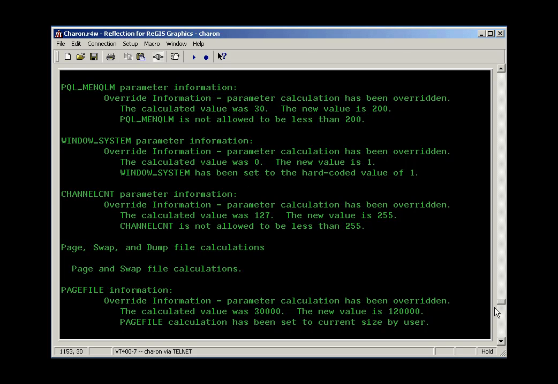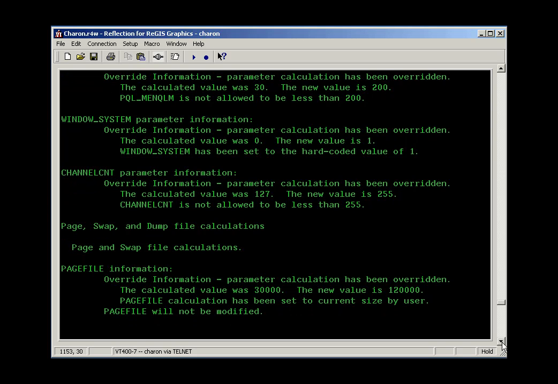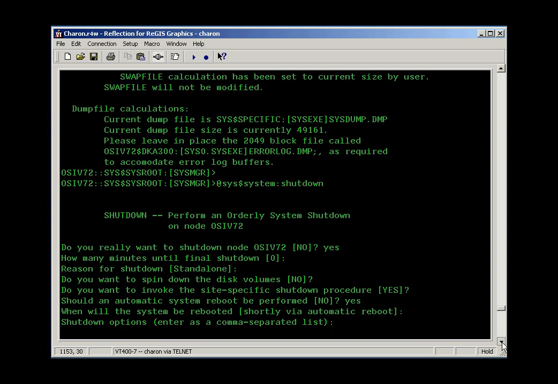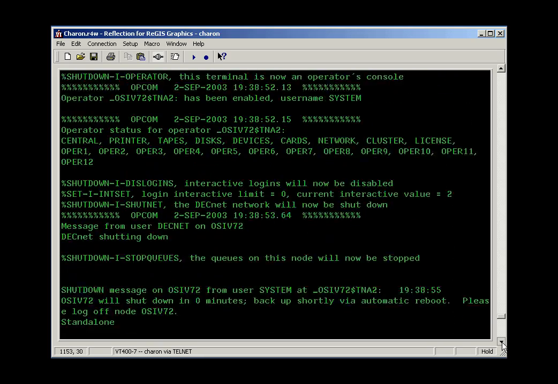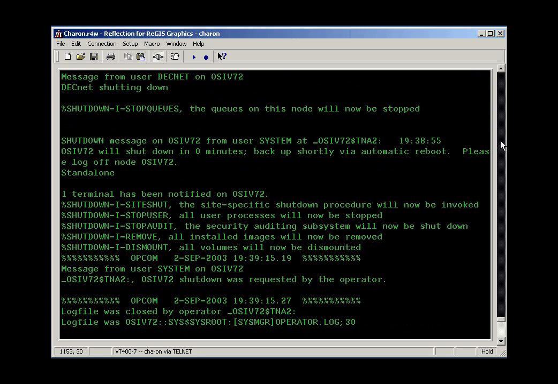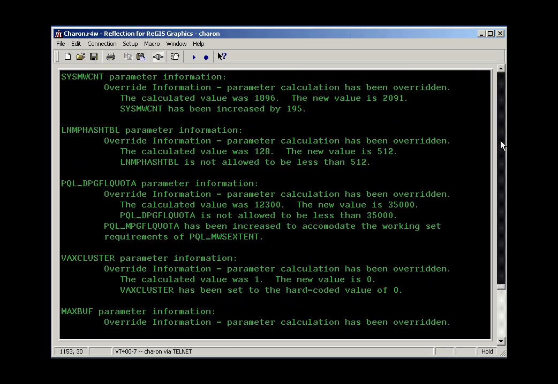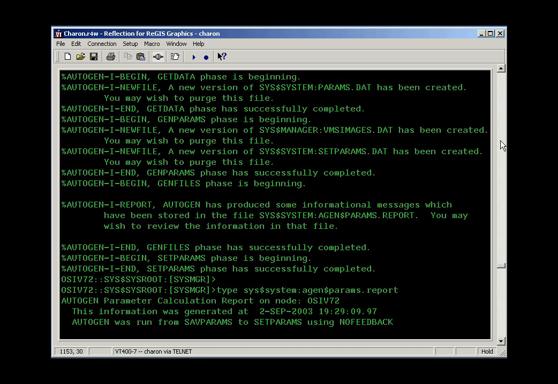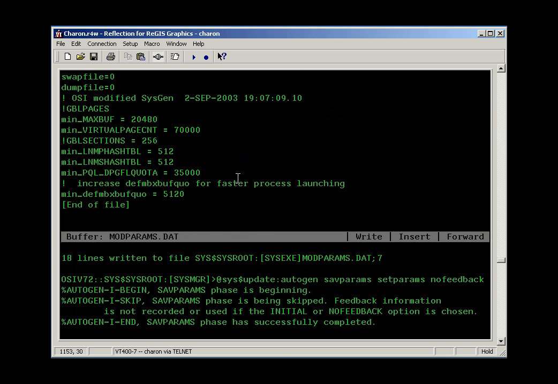A moment ago we were taking a look at editing and setting up the modparams.dat file on our system. So let me scroll back and catch you up on what happened there. I edited the modparams.dat file and I reran AutoGen using these commands here.